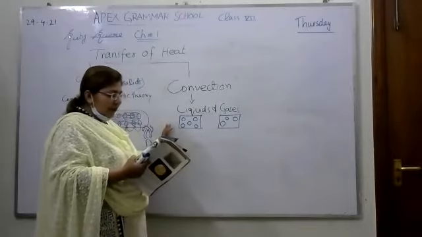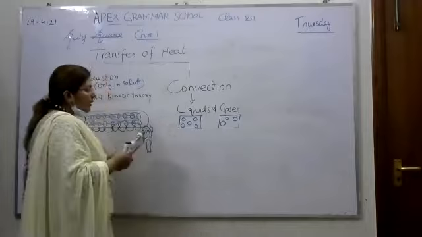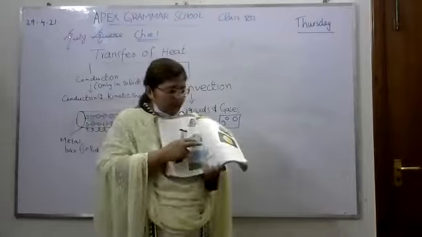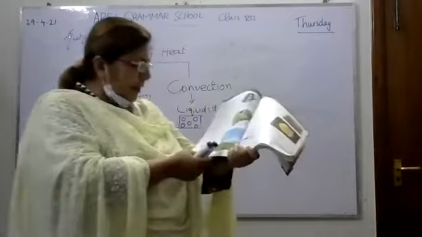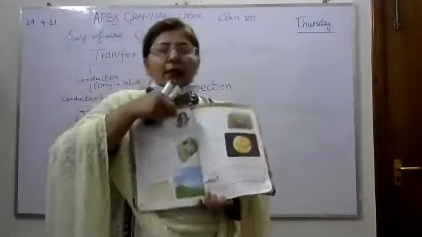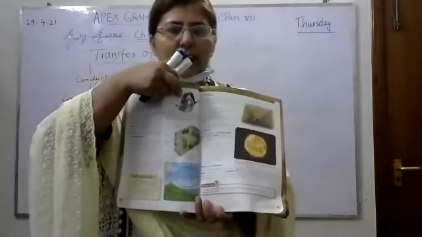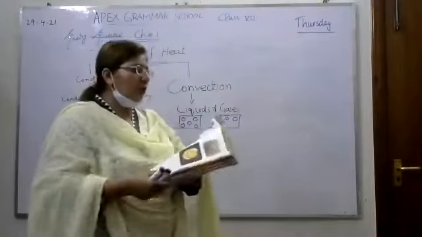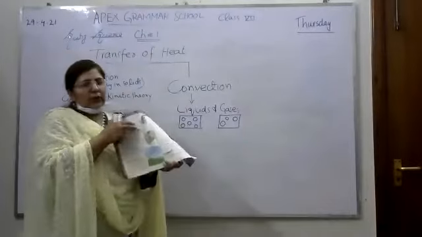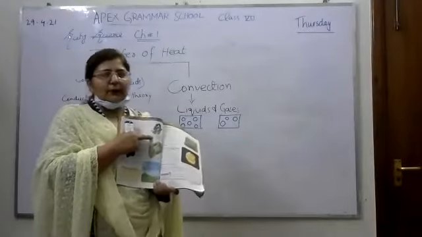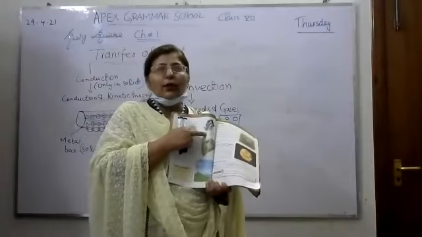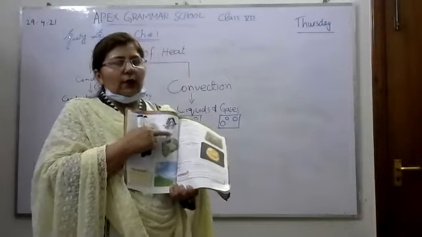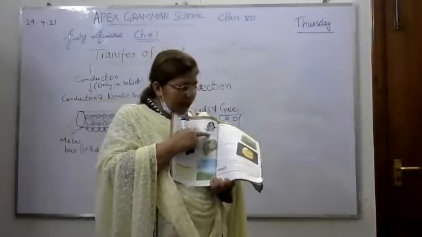So you can understand this concept with the help of this diagram. Please see your book, page number 6, where the electric kettle diagram is given. I think you can see it. So what is happening? When you put water in the electric kettle, the element which is responsible for conducting heat begins to warm the water. The water which becomes warm rises up.